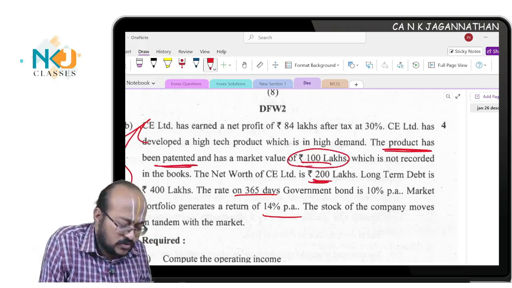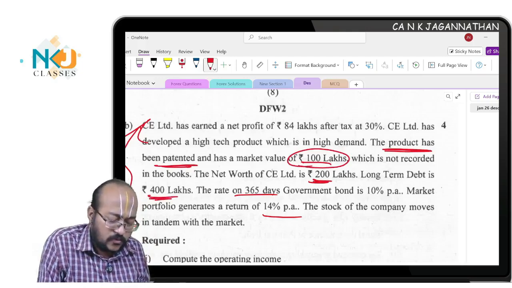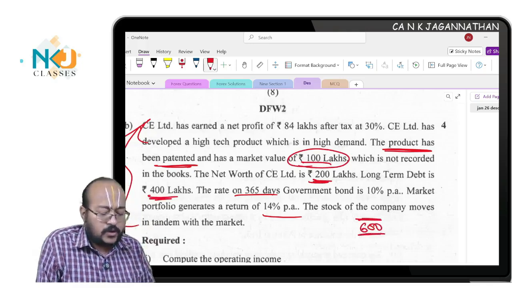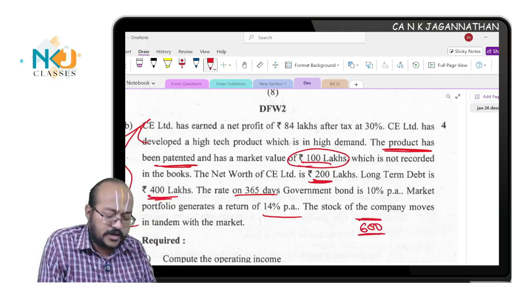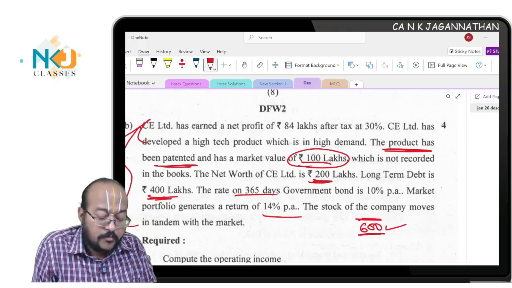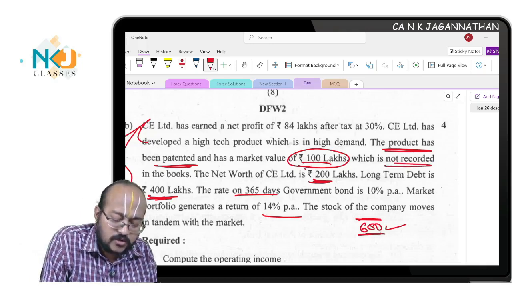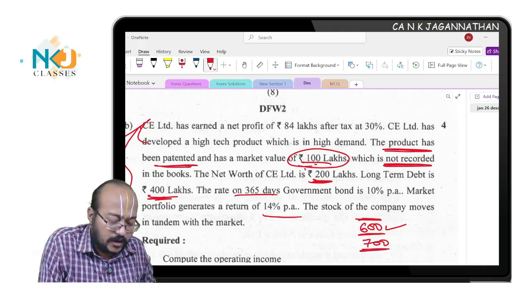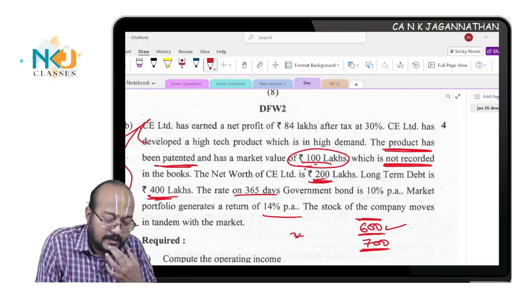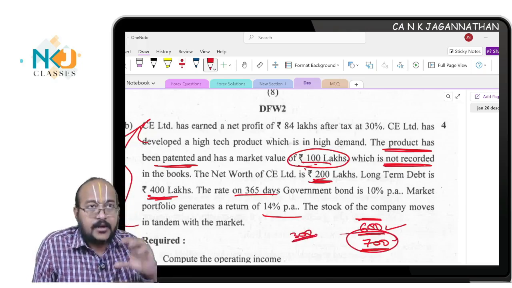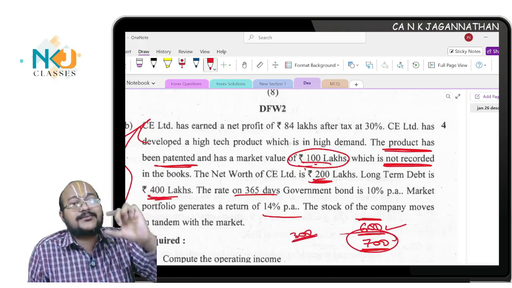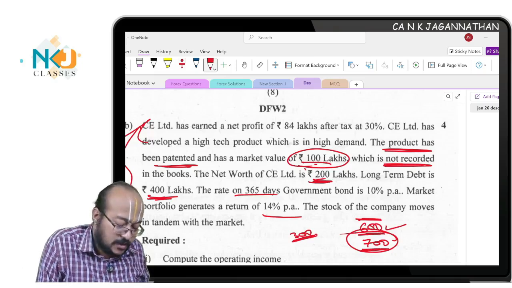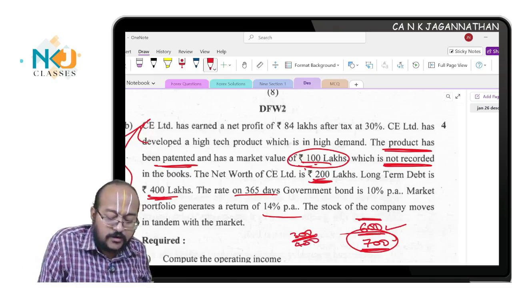Net worth is 200 crores and the total debt is 400 crores. Total assets 400 plus 200, you have found out 600. This is the total assets, which means, okay, the net worth is 200 and long term debt is 400. 600 would have been the total. But the point is 100 which you missed out, which is not recorded now. That you will consider, and now the net worth would have been 200 plus 100, 300, and the total capital, the net worth plus the long term debt, which means 300 plus 400 debt, which means equity will be 300. Very simple.